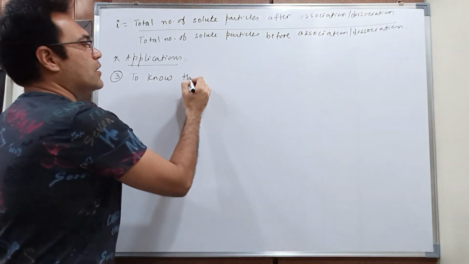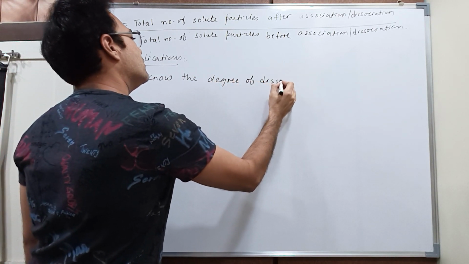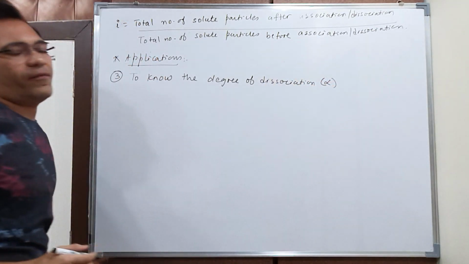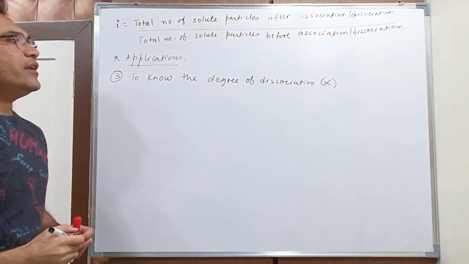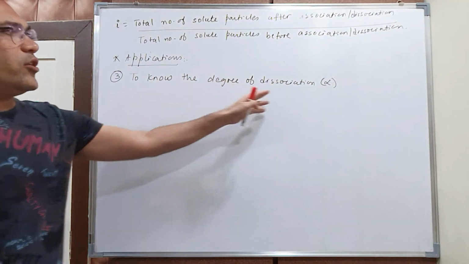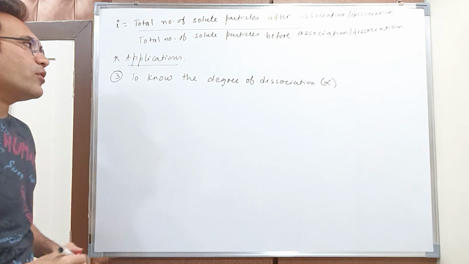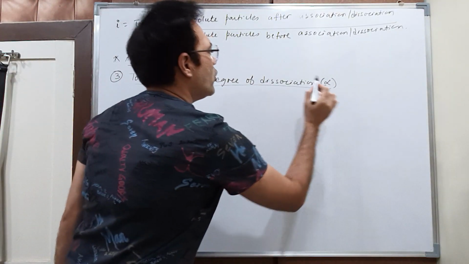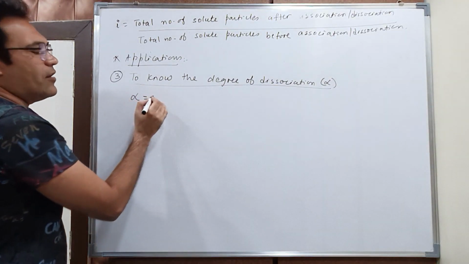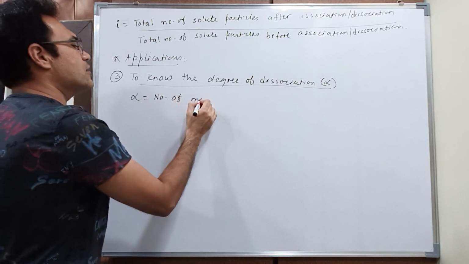we can know the degree of dissociation, that is alpha. We denote the degree of dissociation by alpha. So we can know the degree of dissociation by making use of the Van 't Hoff factor. But before that, let us understand what we mean by the term degree of dissociation. Degree of dissociation alpha can be defined as